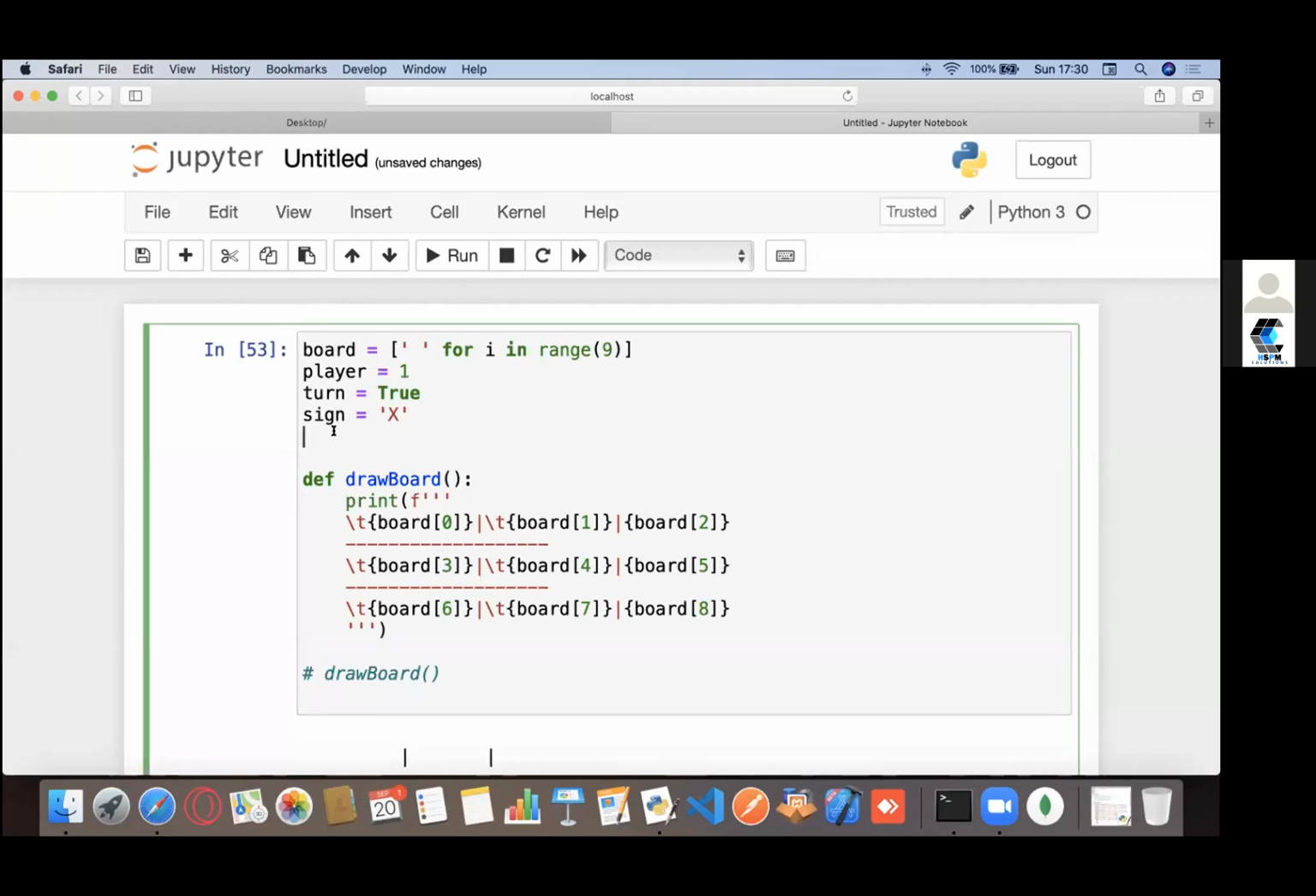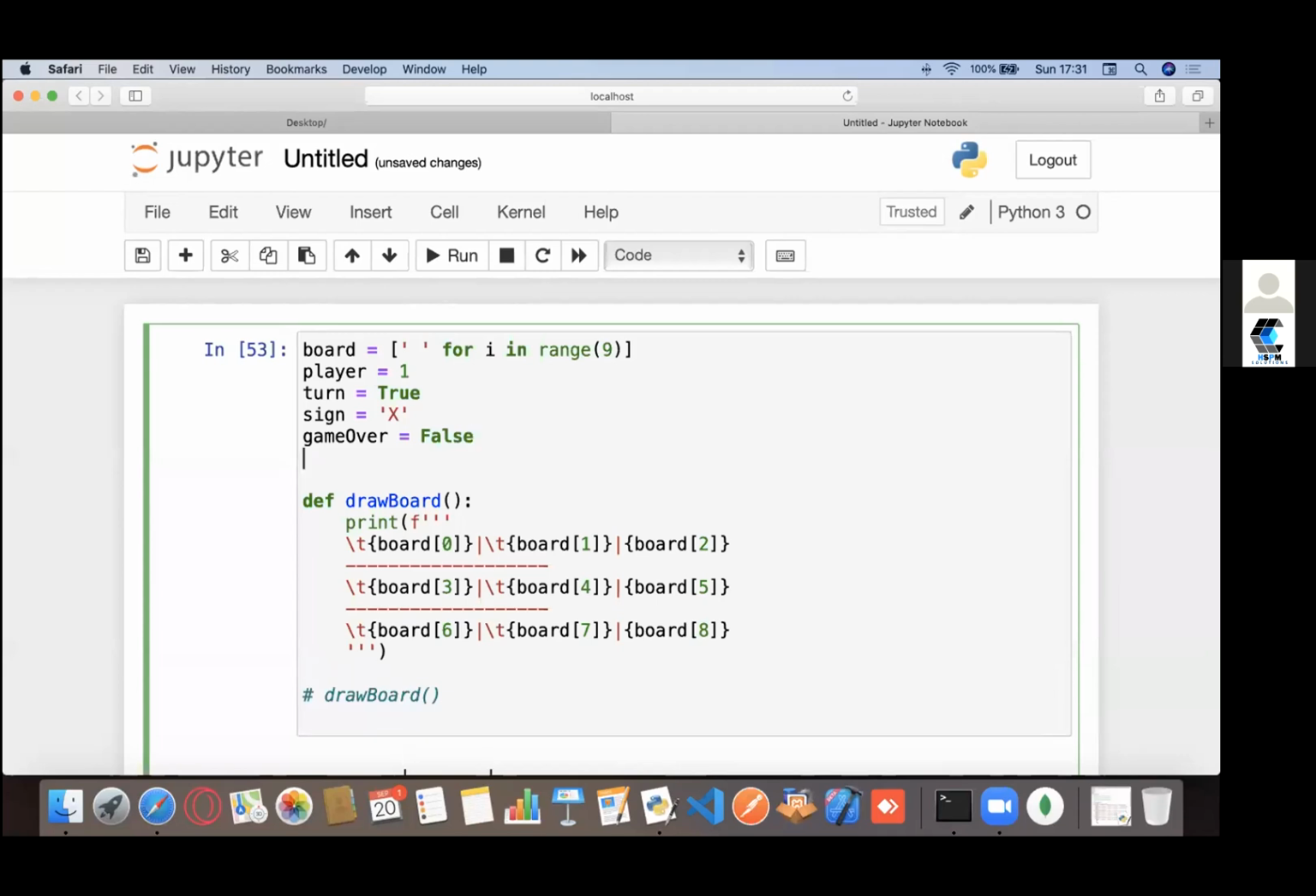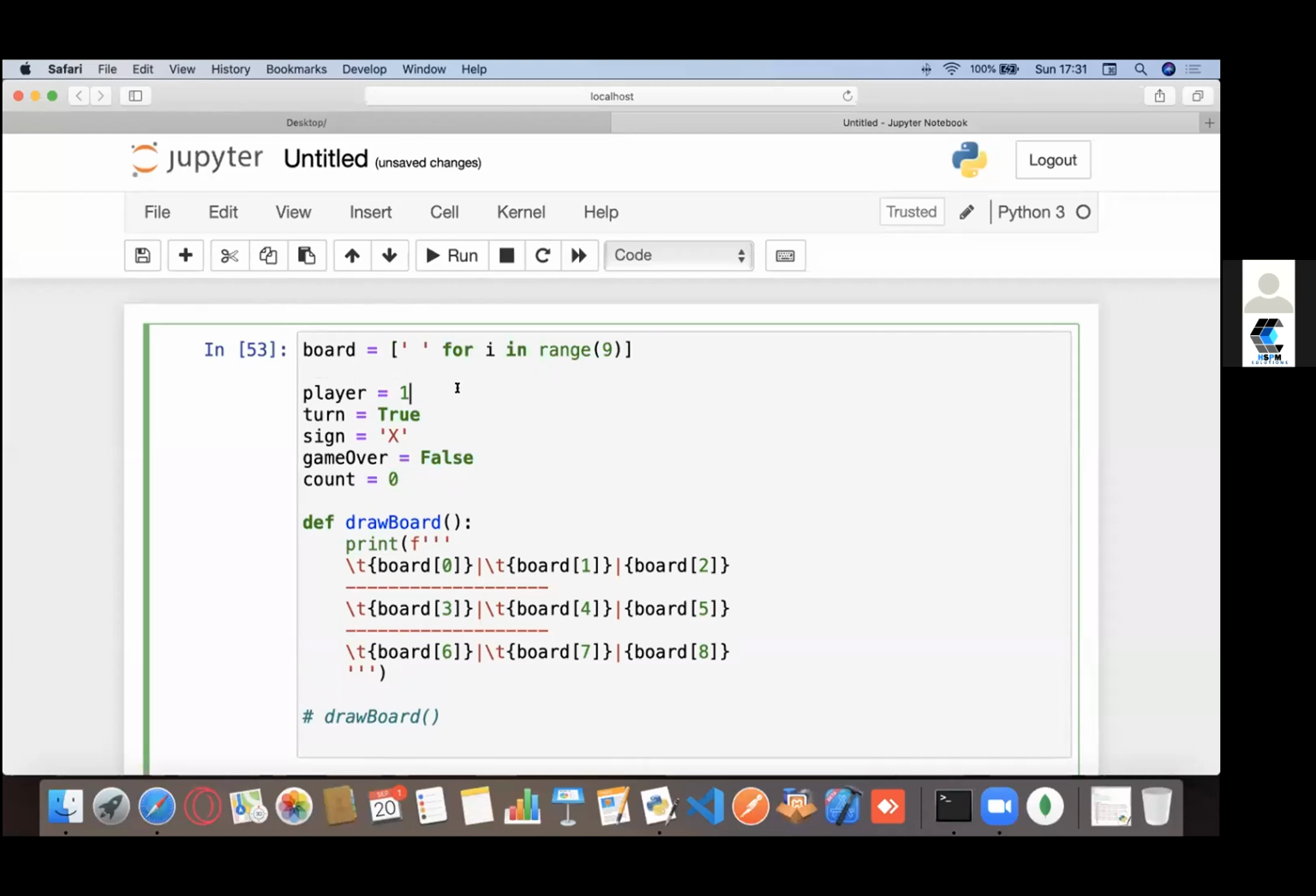And I'll also say game over. Let's take this variable, game over equals false, because initially when I actually start the game, it's not over, right? It's only over when someone wins or it's a tie. Only then it's over. And let's say count equals 0. Now I'll tell you what all these mean.